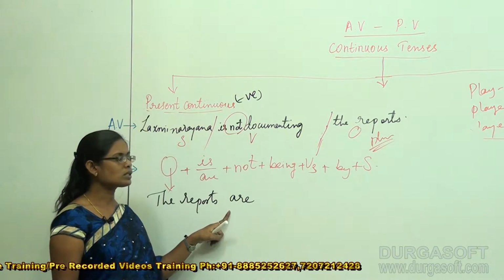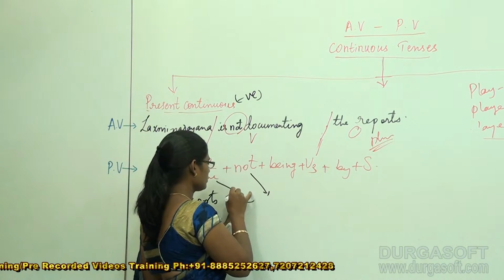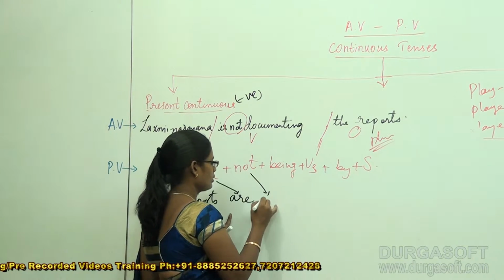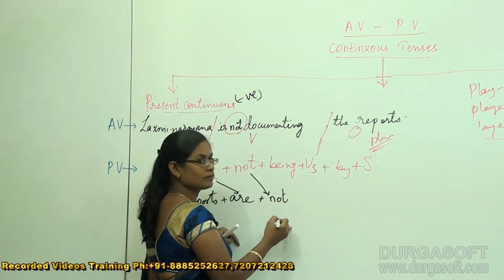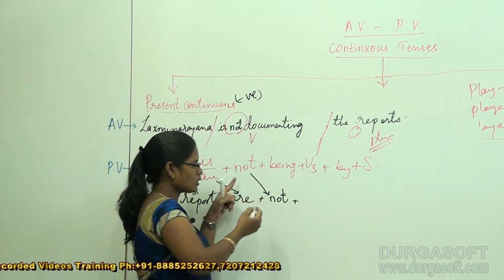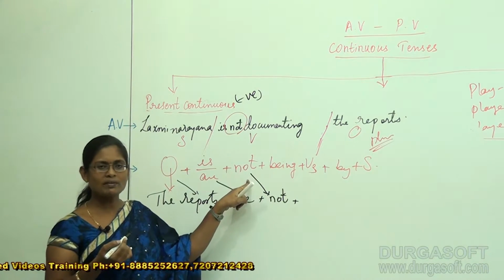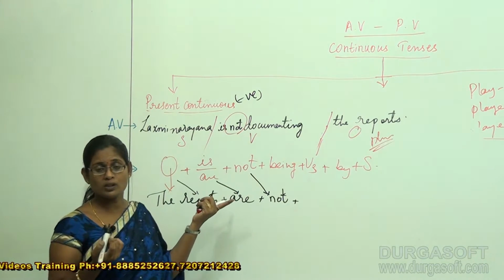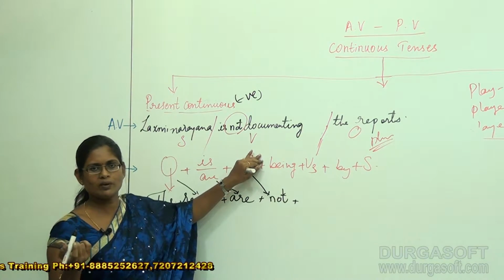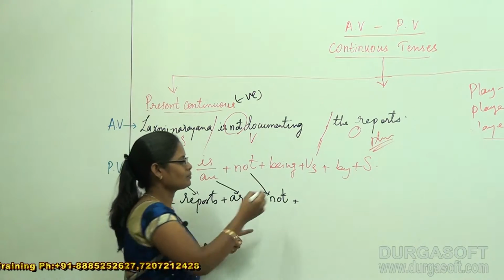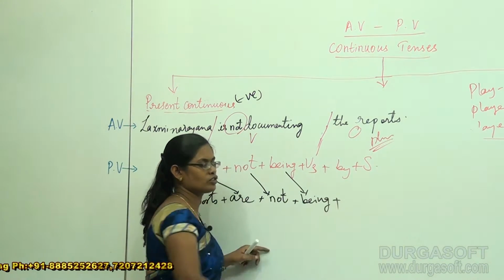So, the reports are. Next, not, because not is already mentioned in our structure for the negative passive voice. So we have added not. If it is a positive passive voice, we just remove not. That is it, very simple. Next, being. This is also provided in our structure.